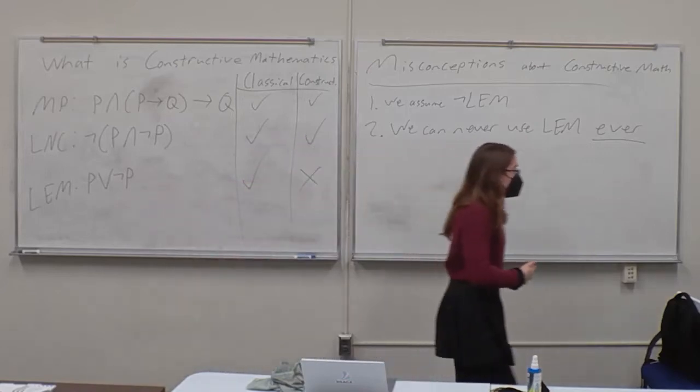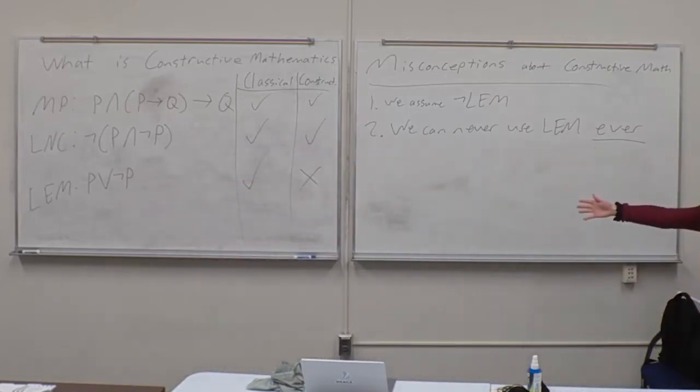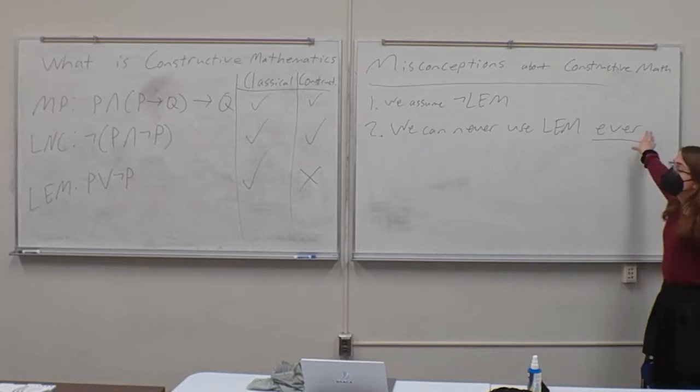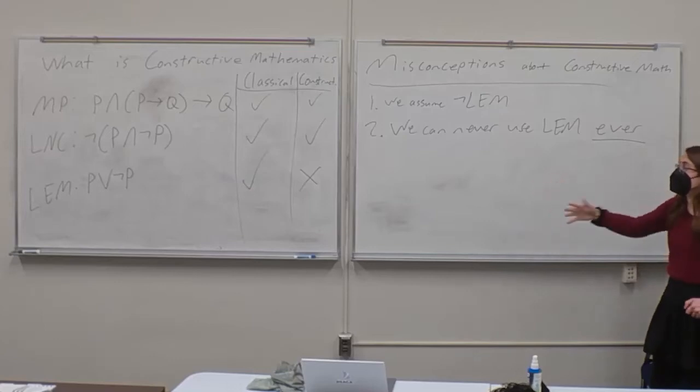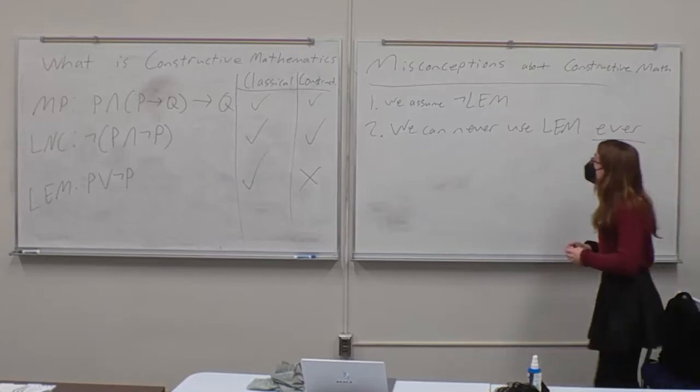So in classical mathematics, we simply invoke the law of excluded middle for that. In constructive mathematics, you have to put in a bit more elbow grease, but it does pop out. So we can use the law of excluded middle specifically when we prove it. It's not that you can never even talk about that P or not P statement. You just have to show that it actually exists.